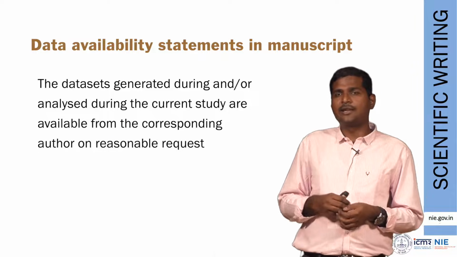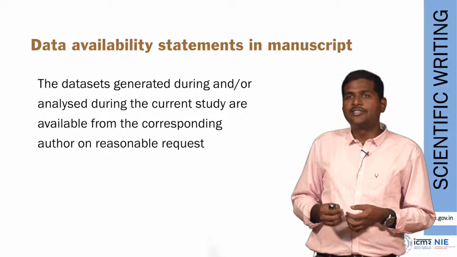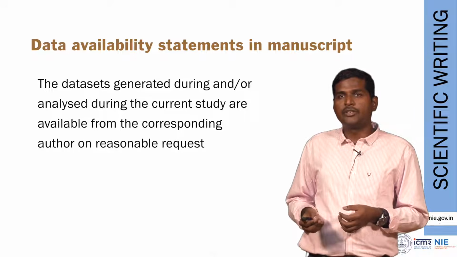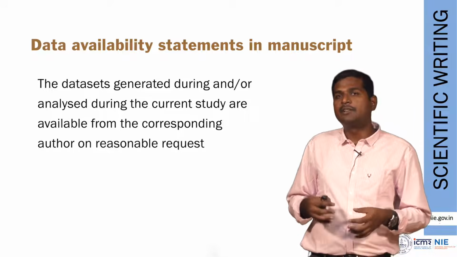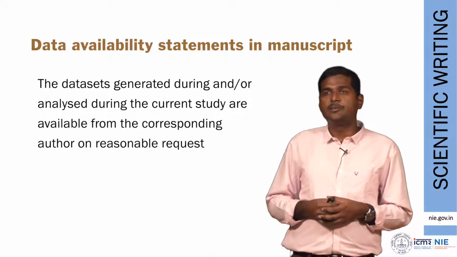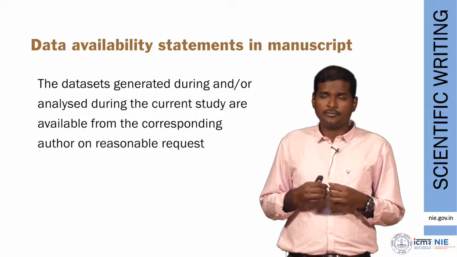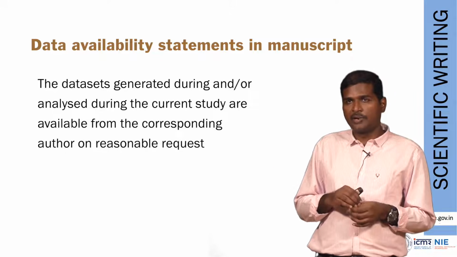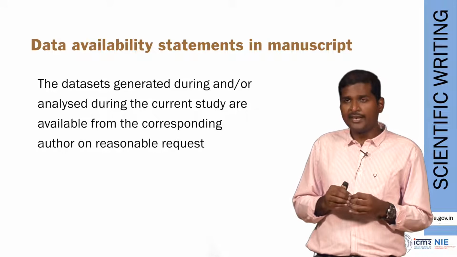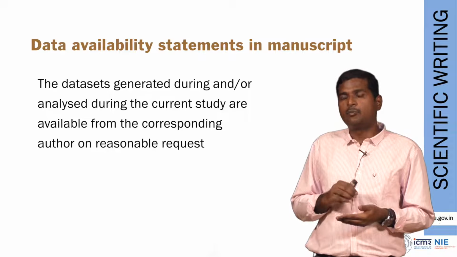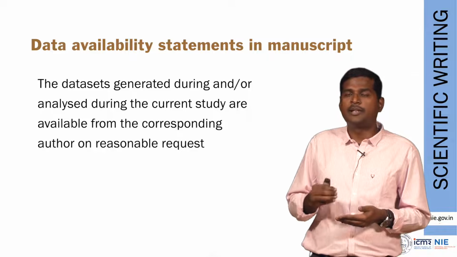This is a second example. The data sets generated and/or analyzed during the current study are available from the corresponding author on reasonable request. So the person requesting the data has to write an email to the corresponding author stating why he needs the data and what his intentions are with that particular data set.